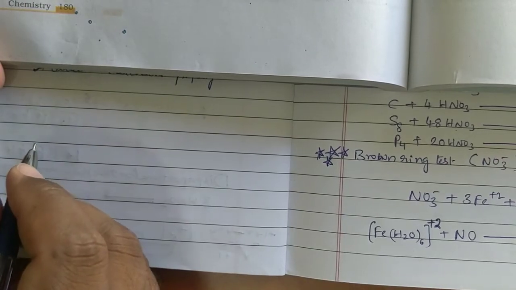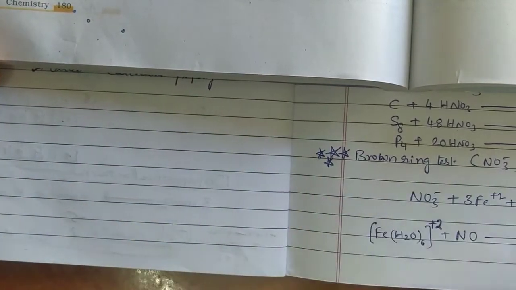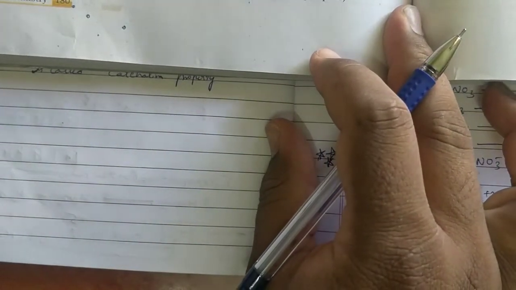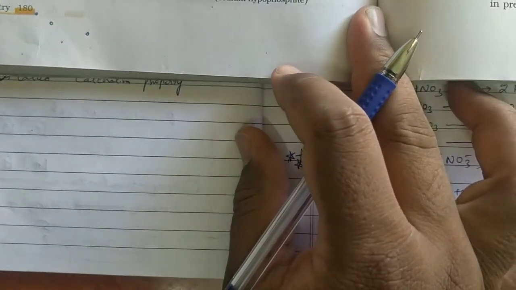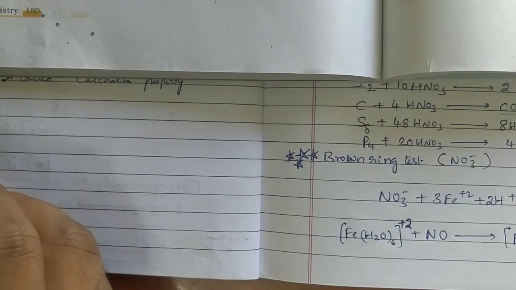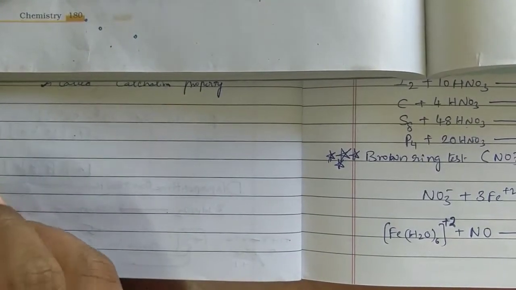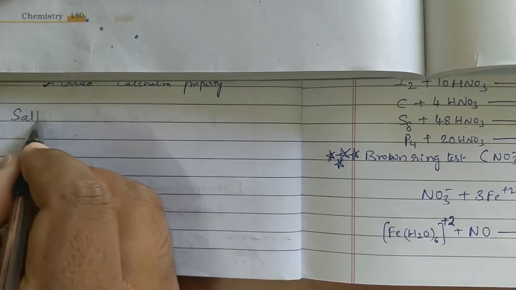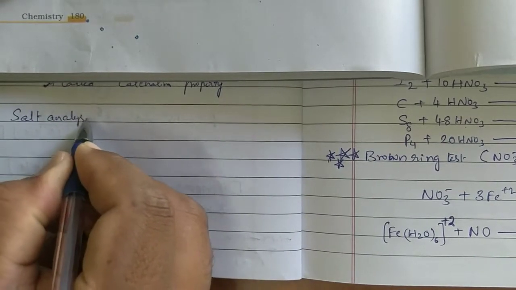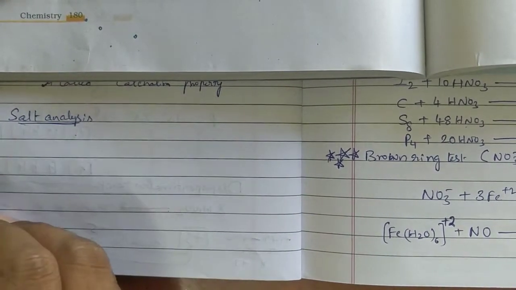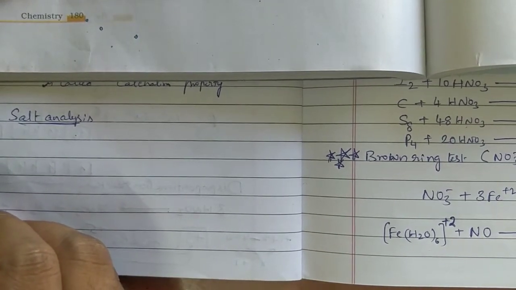In 12th class, you are going to perform practicals. In those practicals, one of the experiments you are going to do is salt analysis. Salt analysis contains cation and anion.